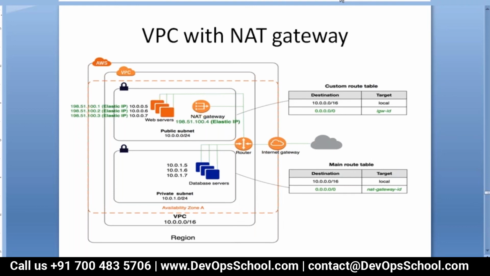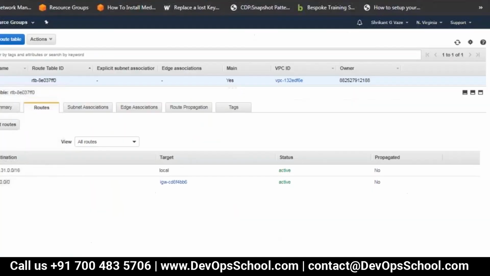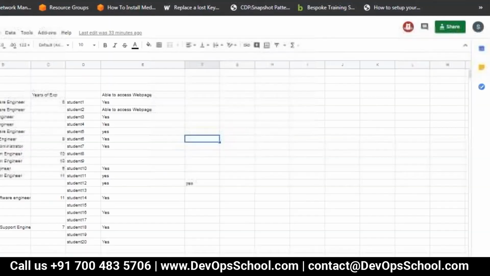So I will pick up that Google sheet. I think it is updated. Everybody's name is here, I guess. Anybody missing? I will just write down the regions so that there is no confusion afterwards.